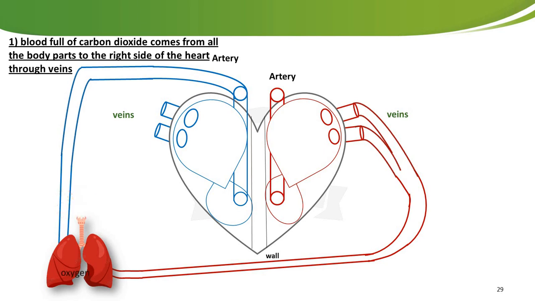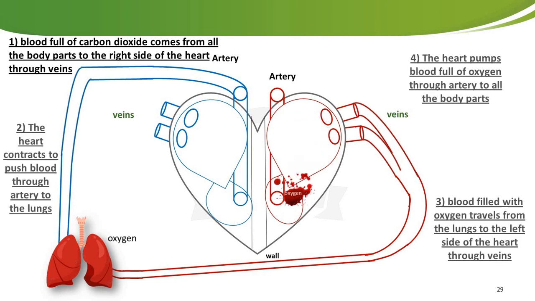After that, the two lungs will give the blood oxygen and take carbon dioxide. Now the blood has only oxygen. Then the blood has oxygen will go to the left side through veins till it reach the third room of the heart and go through artery to all the body parts.